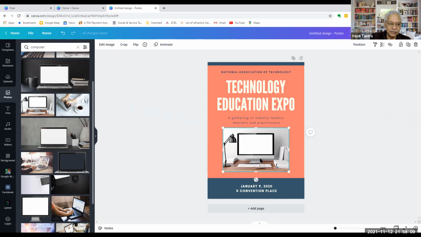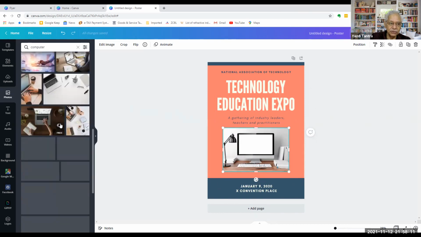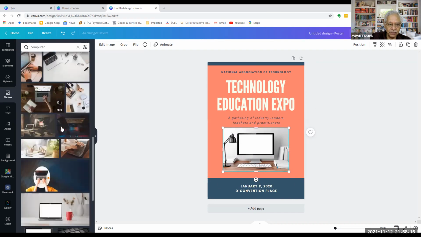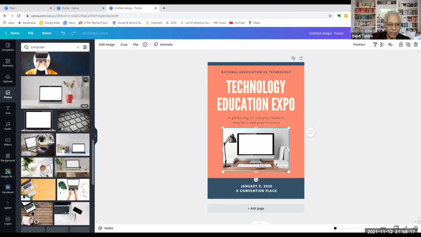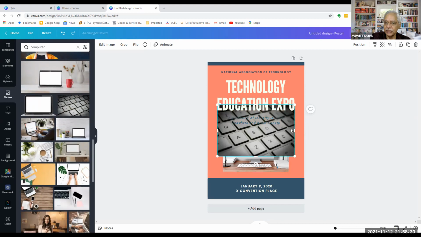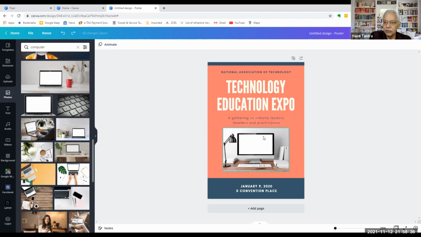It's as simple as this, picking up a photo from the list of photos. Most of these, if you see, are free. Some will be pro, but the majority are free. See here, this one is pro. This one is pro, but this is free. Can you see when I'm moving my mouse? Yeah. So I can straight away use anything that I like, which is free. Or if I have a pro plan, as I said, I can use the pro photographs.